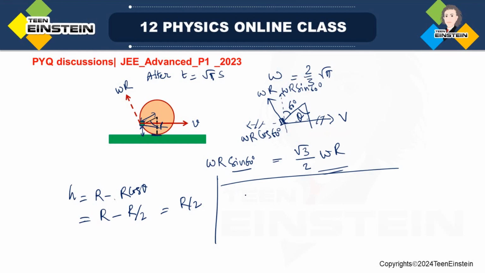So how do you find out that height? That we can find out writing, see, final velocity will be 0, right? So v square is equal to u square minus 2gh, taking that formula, okay.